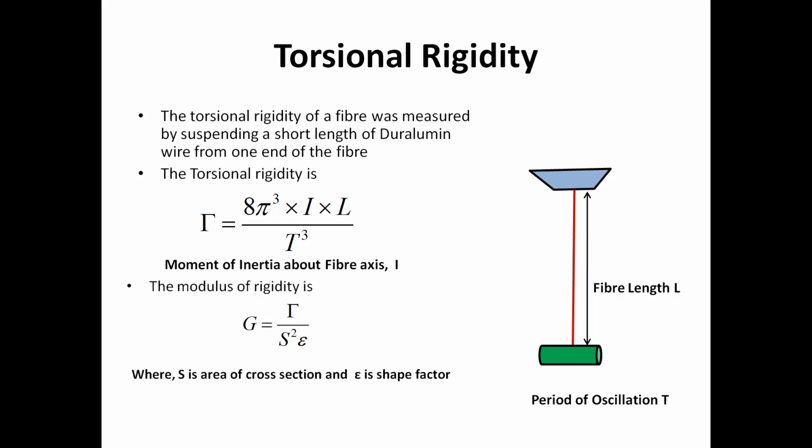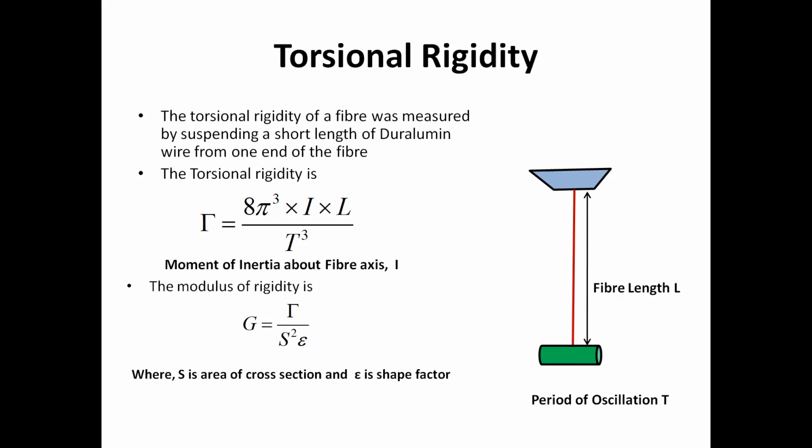It is important in other spinning techniques also, like rotor spinning, air jet spinning, friction spinning. But the migration phenomenon takes place in case of ring spinning. That's why the role of torsional rigidity of these fibers becomes quite important.